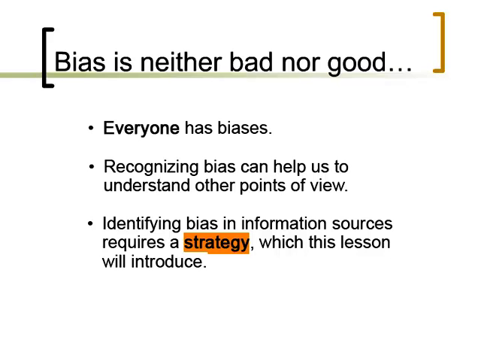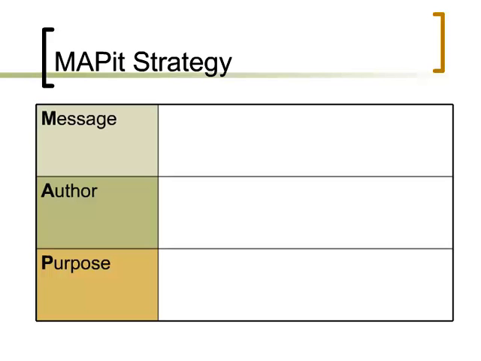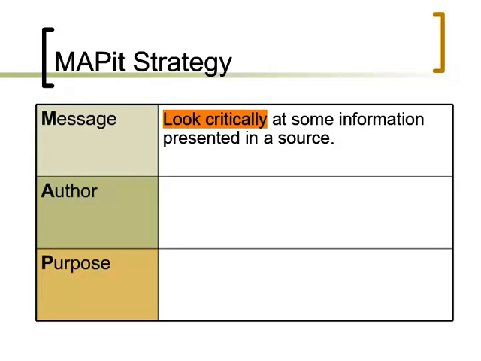Identifying bias in information sources requires a strategy, which this lesson will introduce. In this movie, we introduce the MAP-IT strategy. Remember the acronym MAP. The letter M stands for message. You should look critically at some information presented in a source. We'll delve into that topic in more detail.